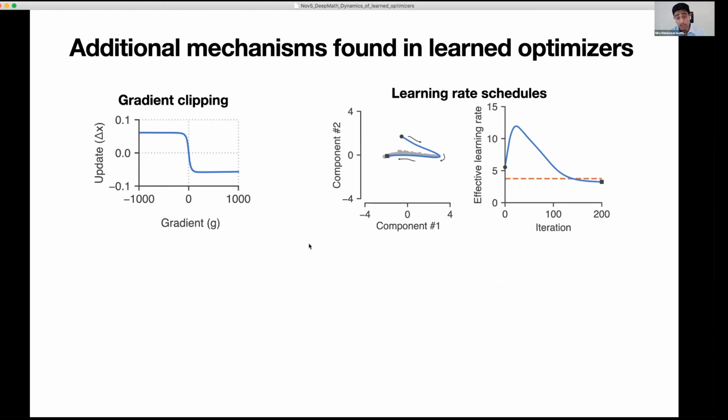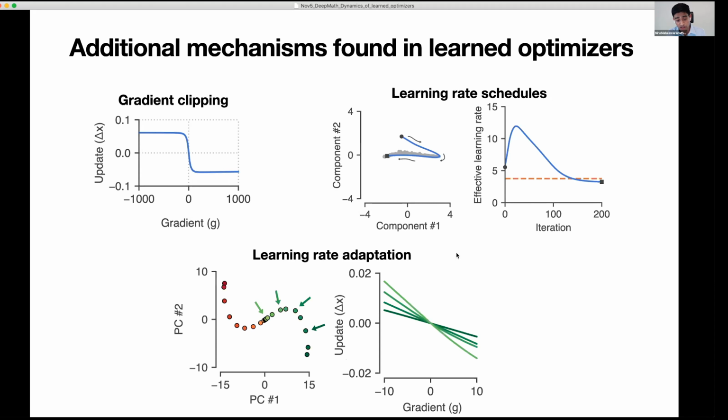We also see evidence of learning rate schedules. These are implemented in a really interesting way through autonomous dynamics of the hidden state. So for example, this trajectory here indicated in blue is an autonomous trajectory. I'm not feeding in any gradient, but there are autonomous dynamics that take the state from the initial condition to this final fixed point. And as you move along this trajectory, the slope of the update function actually changes in a way that implements an effective learning rate schedule.